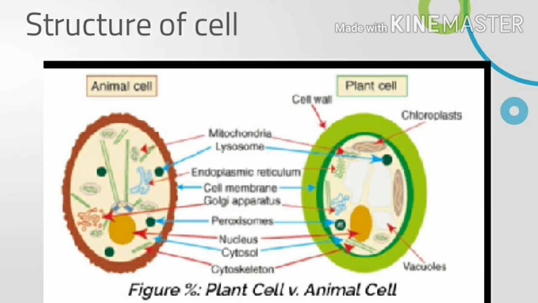These are cell wall, chloroplast, and large vacuole. The cell wall protects the plant cell, gives it a fixed shape, and makes it rigid or strong. The chloroplast makes food in green plants via the process of photosynthesis.